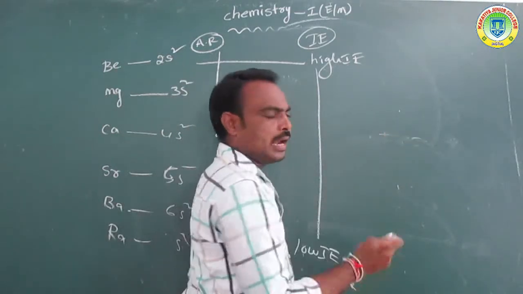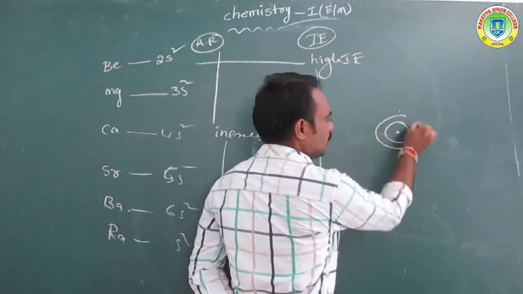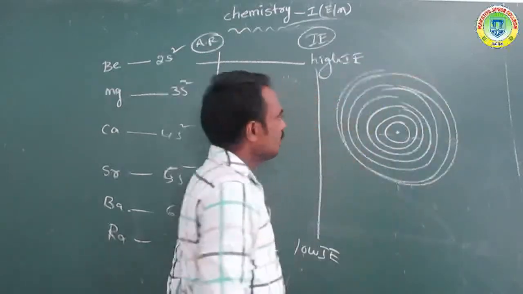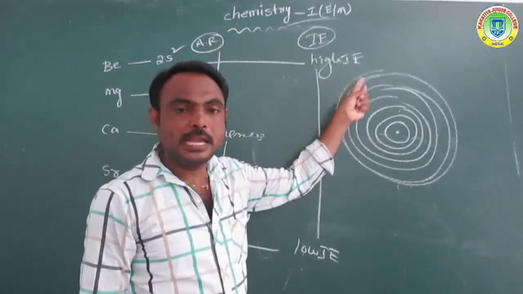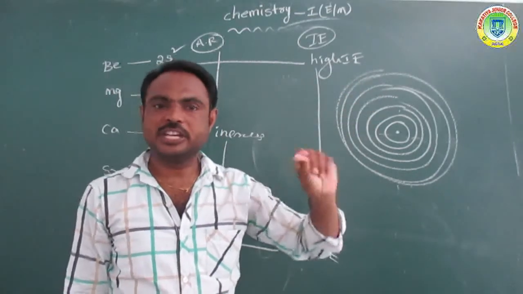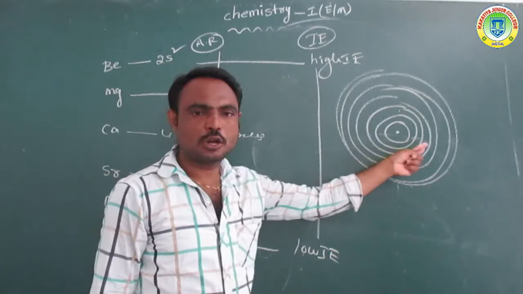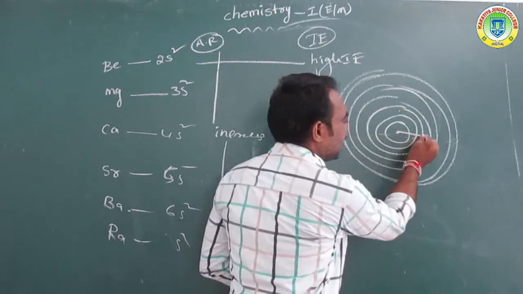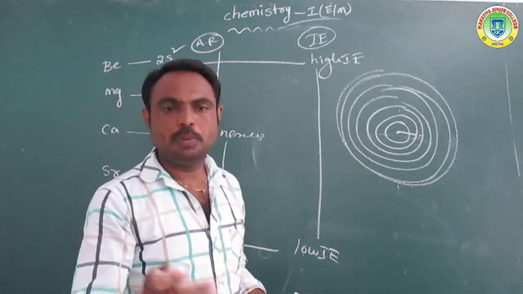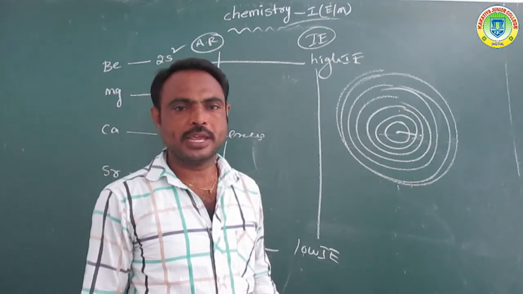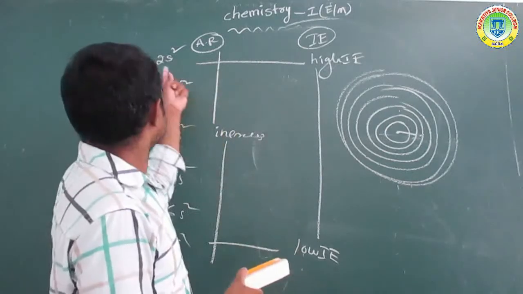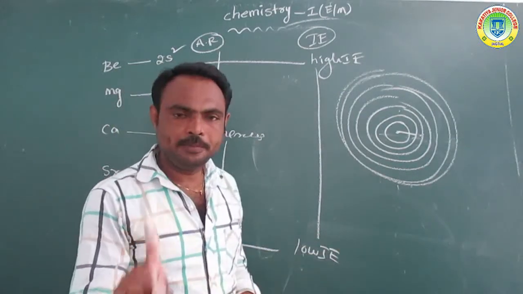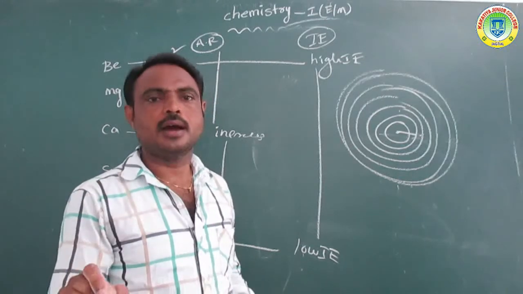Listen, we already know that in beryllium the outer shell electron is in the second shell. So the distance between the center and the outer shell is very low, and the atomic size is very low. At that time the nuclear attraction between the center and the outer shell electron is very high.